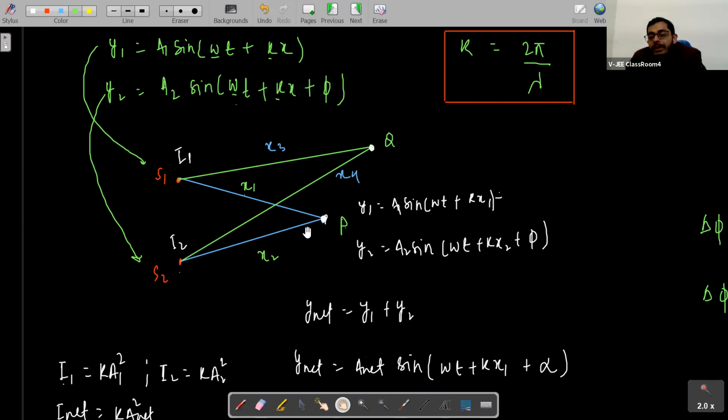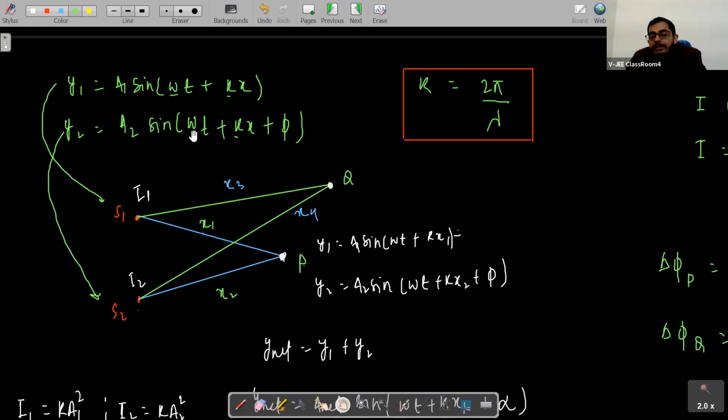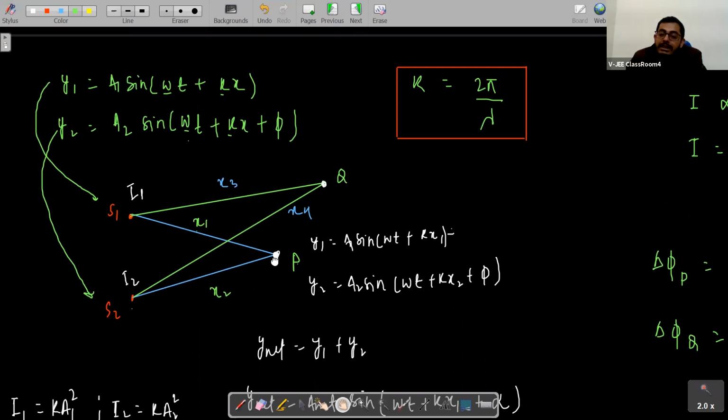But if the frequency is the same, the phase difference is not dependent on time, it is only dependent on position. So at one position we'll see a fixed intensity.